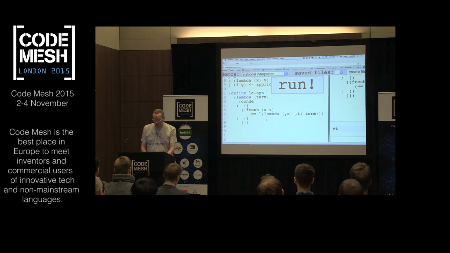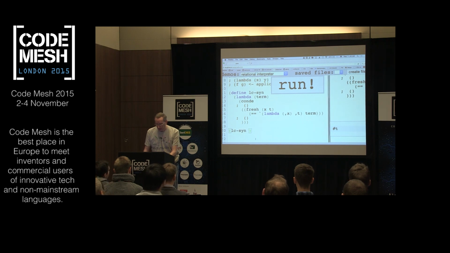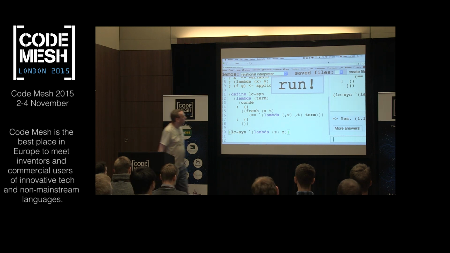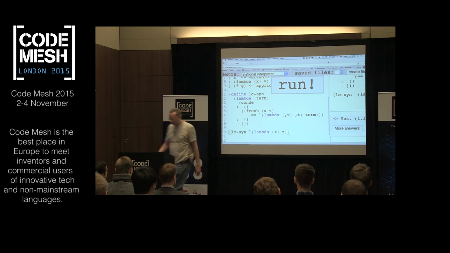So we can actually make a call to lc-syn now. So let's try calling lc-syn, and let's give it a term. Let's give it the term lambda z, and see if that succeeds. And it says yes, it does succeed. So this means that this is syntactically valid. Great.